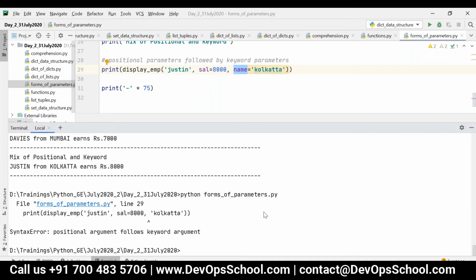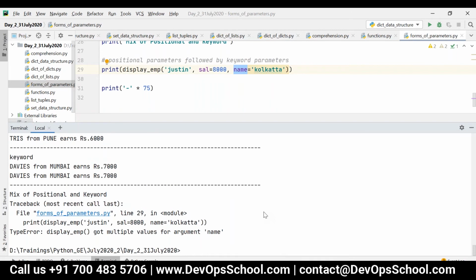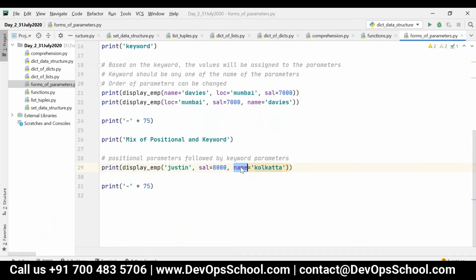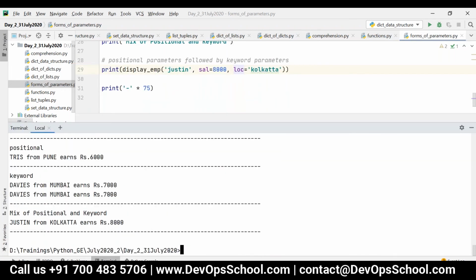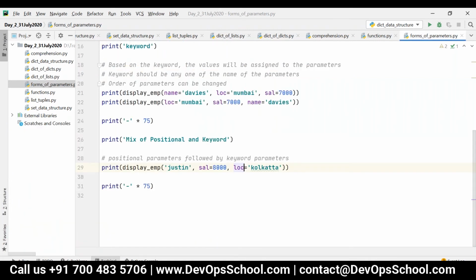So this will not raise a compilation error, this will raise a runtime error. Now you can see display employee got multiple values for argument name. So in this case, it should be location. So now you can see the output: Justin from Kolkata earns rupees 8,000. Got it, Ajmal?